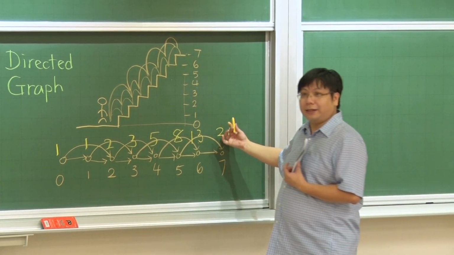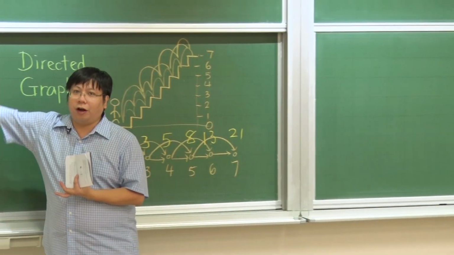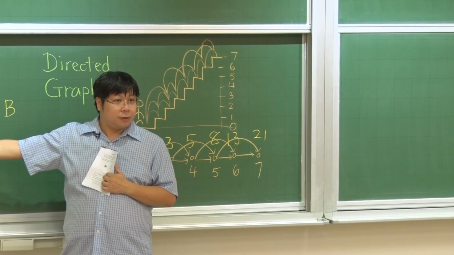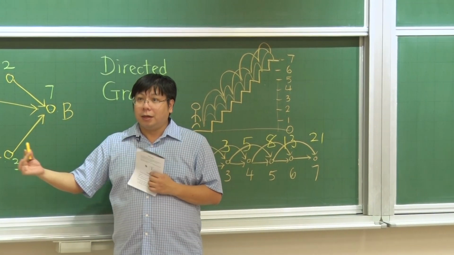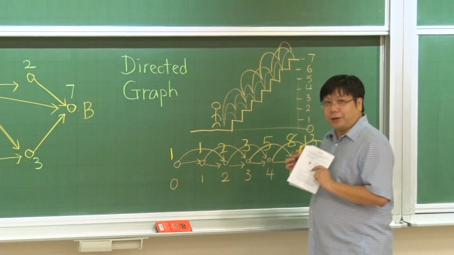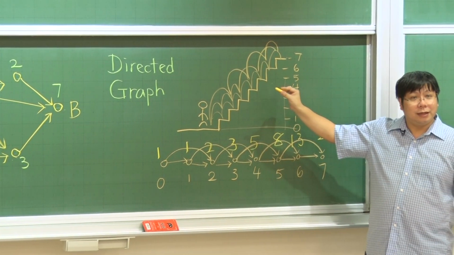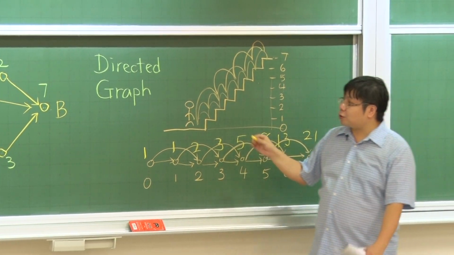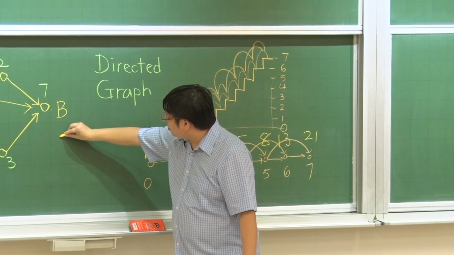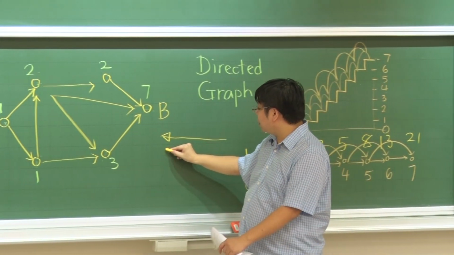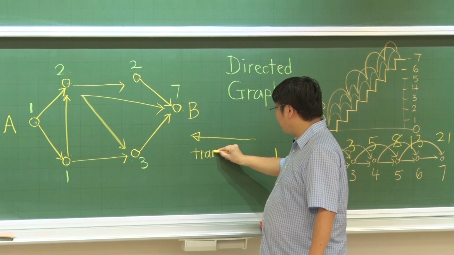This is a method. If you know how to solve one type of problem, let's say this is a graph problem, it may be useful to help you solve another type of problem which looks very different. This is the technique. We are transforming this problem into the graph problem. So we call this a problem transformation.